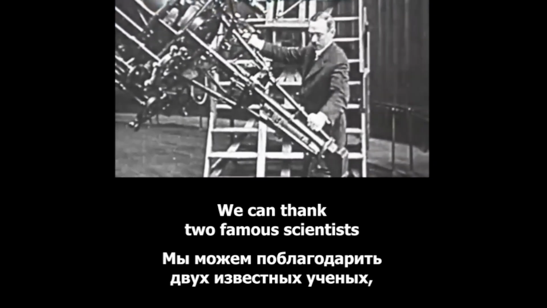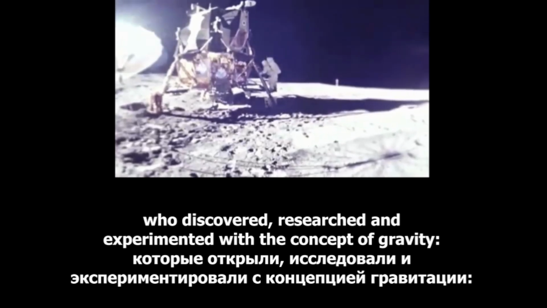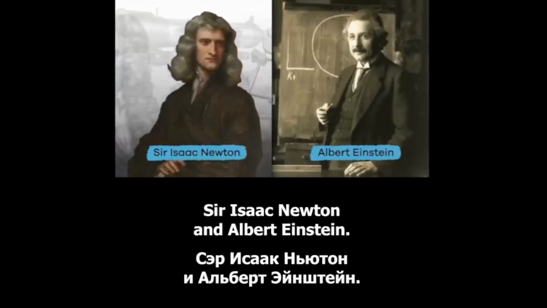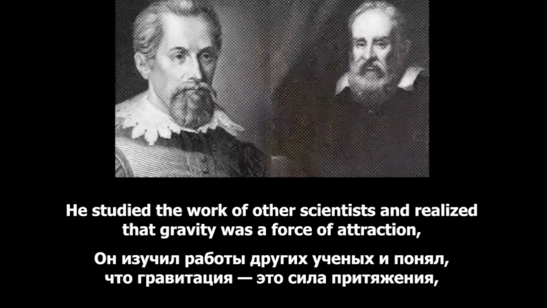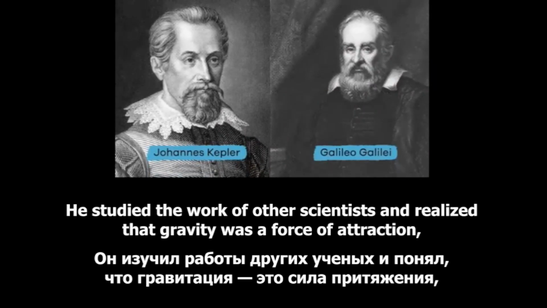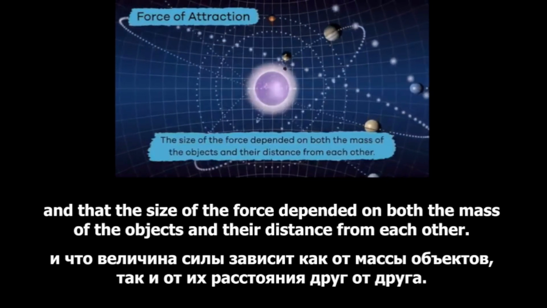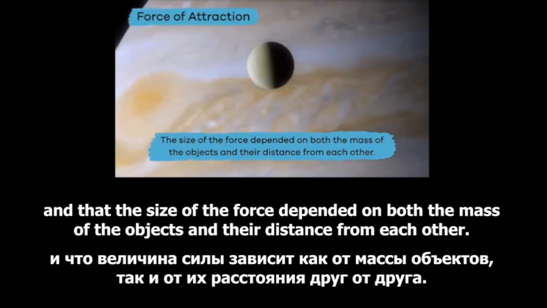We can thank two famous scientists who discovered, researched, and experimented with the concept of gravity, Sir Isaac Newton and Albert Einstein. First up is Sir Isaac Newton. He studied the work of other scientists and realized that gravity was a force of attraction, and that the size of the force depended on both the mass of the objects and their distance from each other.